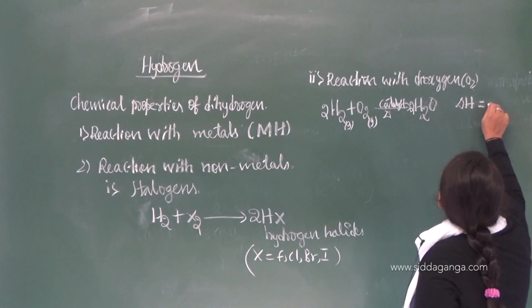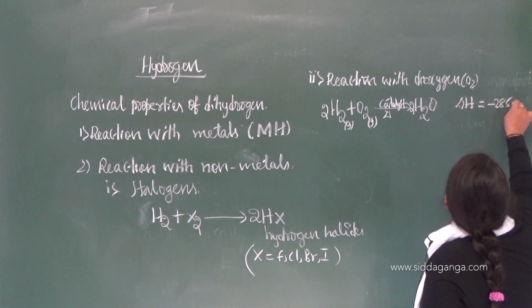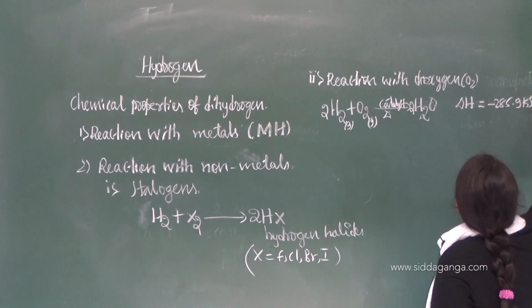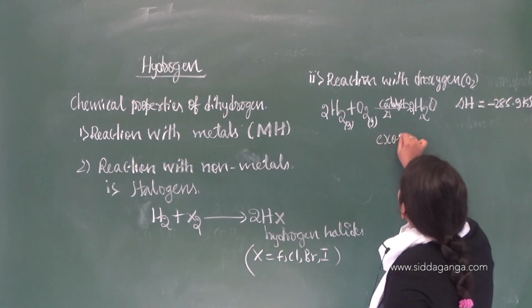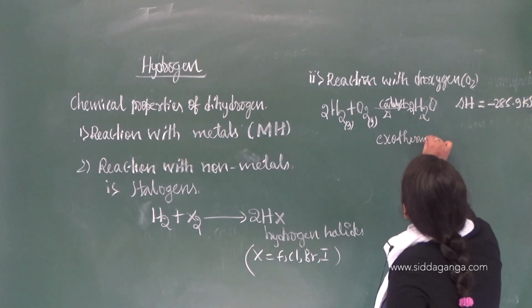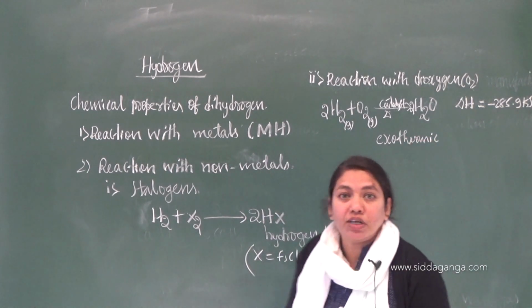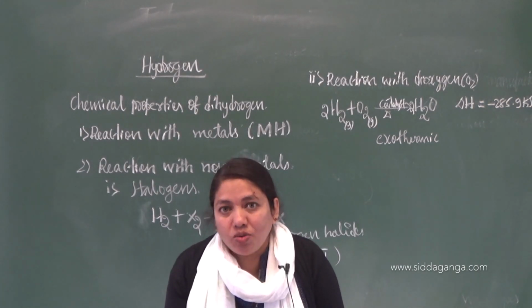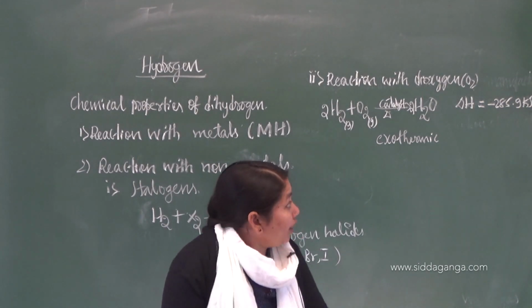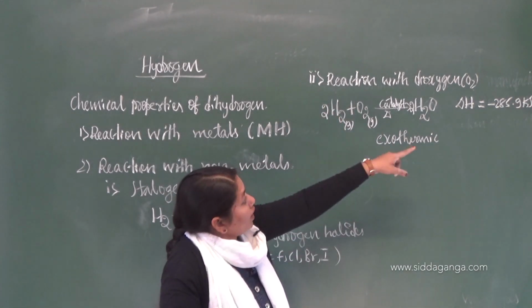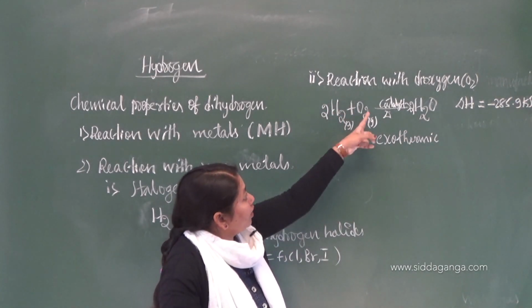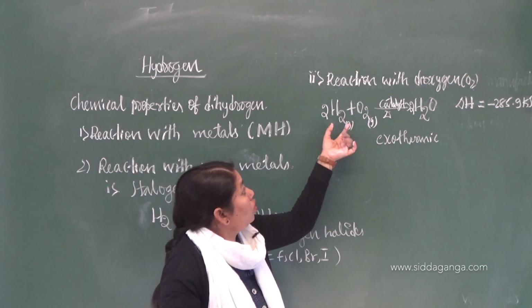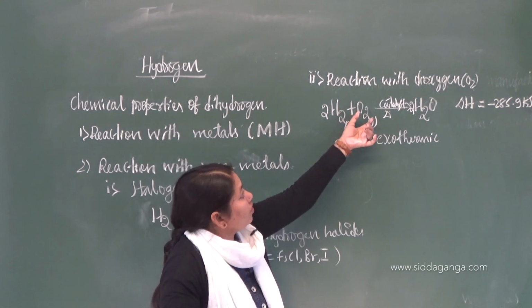That means 285.9 kilojoules per mole of energy is released. This reaction is exothermic. You know the meaning of exothermic? The reactions which proceed with the liberation of heat energy are called exothermic reactions. So the preparation of water from the reaction between hydrogen and oxygen is highly exothermic. So this is how dihydrogen reacts with dioxygen.